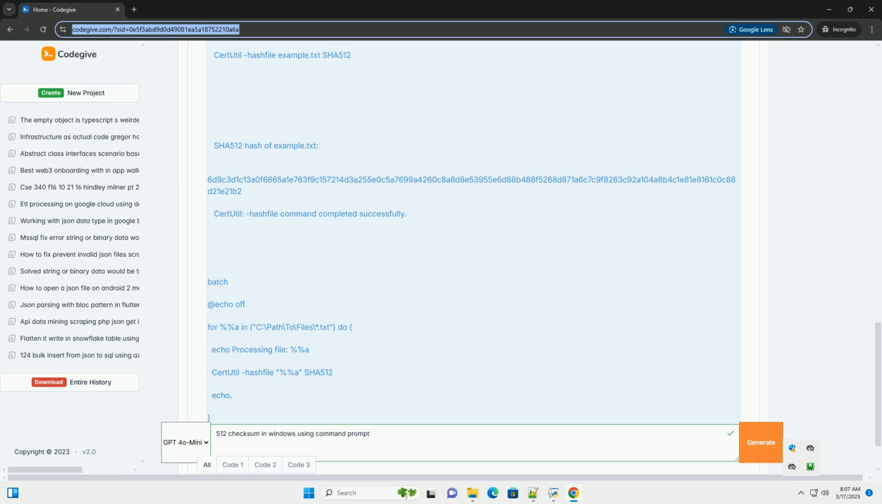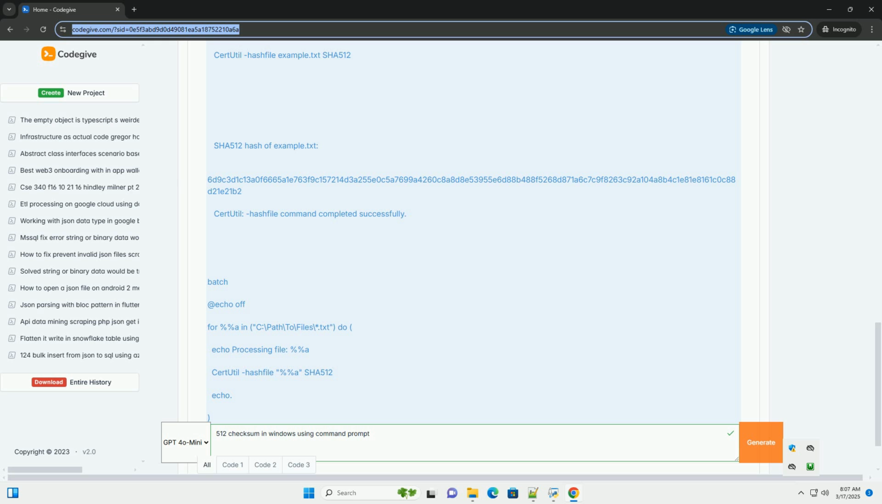3. Using certutil to calculate SHA-512 checksums in Windows command prompt. Windows provides a built-in command line utility called certutil that can be used to calculate various cryptographic hashes, including SHA-512. Syntax explanation: certutil, the command line utility itself. hashfile, the option that tells certutil to calculate the hash of the specified file.